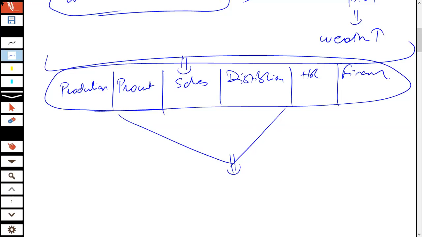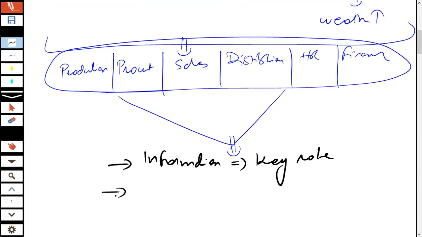If you have to make sure that the shareholders' wealth is maximized, you need to make sure that every single aspect of your organization works well, whether that is production, procurement, sales, distribution, HR, finance, and so on. And for all of this to perform well, information plays a key role.